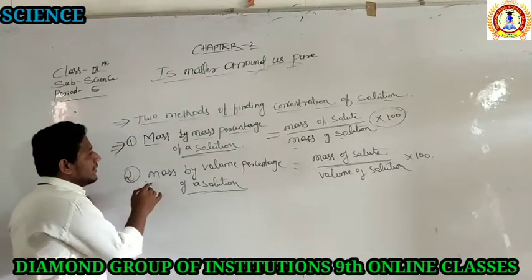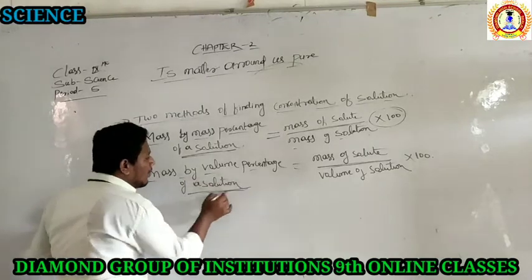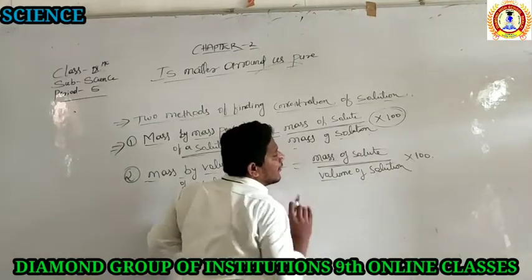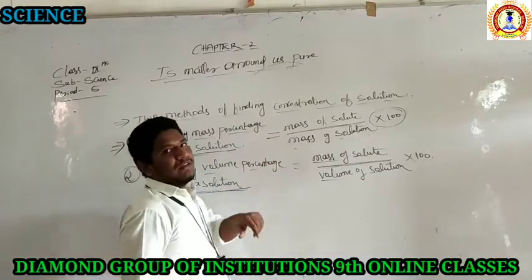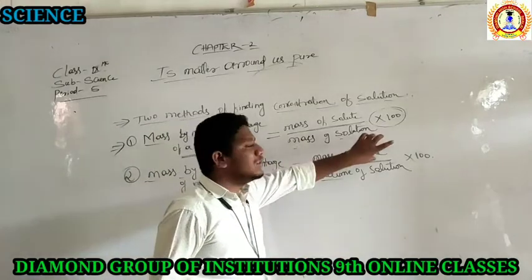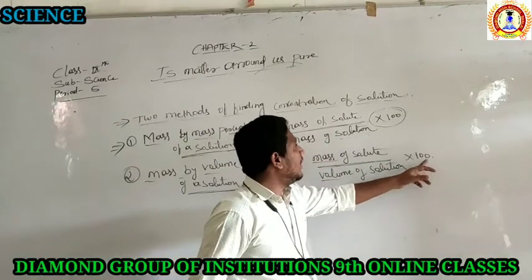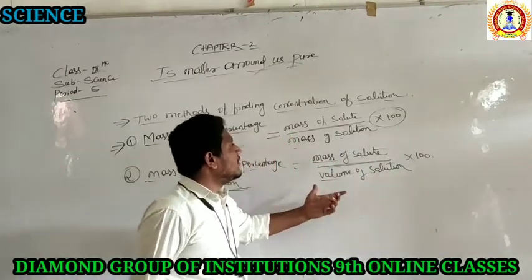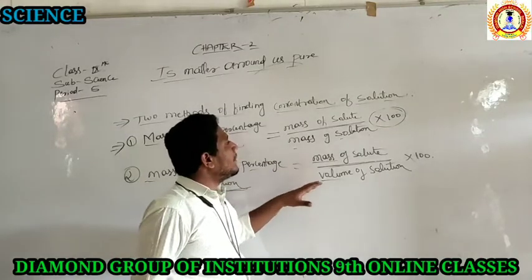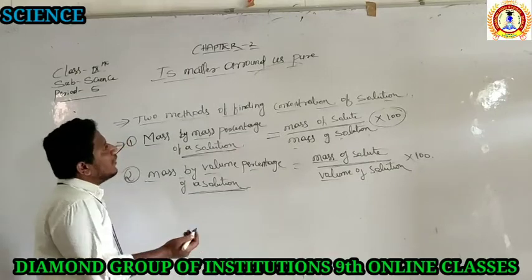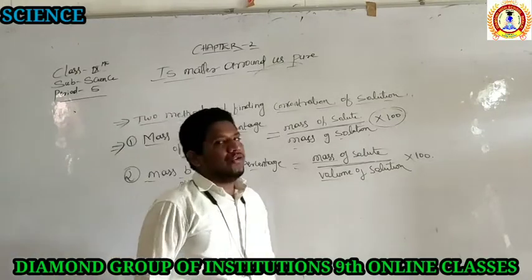The second is the mass by volume percentage of the solution. What do you have to take here? The mass of the solute, divided by the volume of the solution, multiplied by 100. So in both cases we can find the concentration of a solution very easily by these two methods.